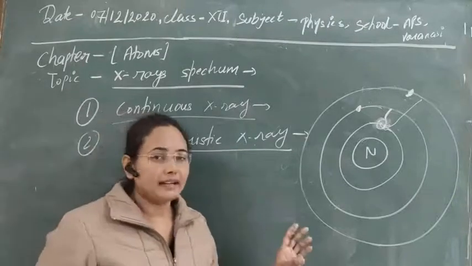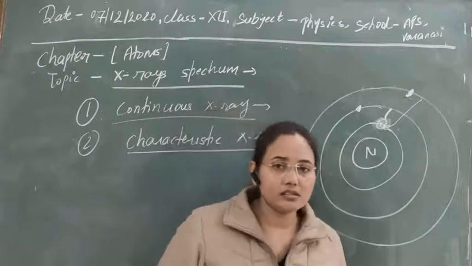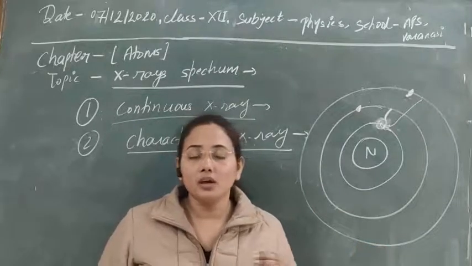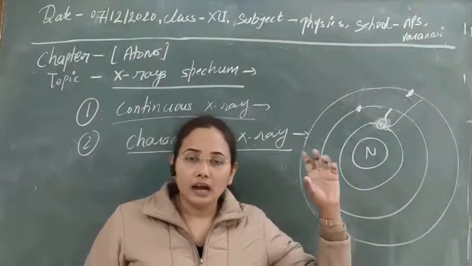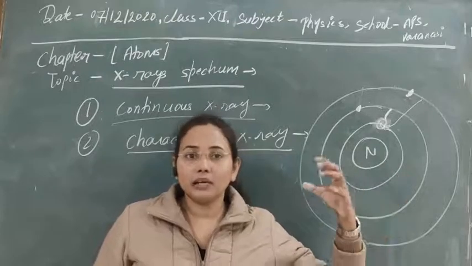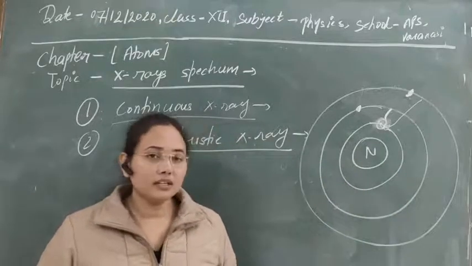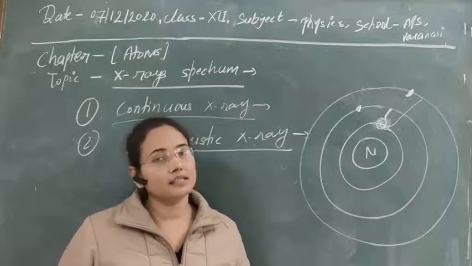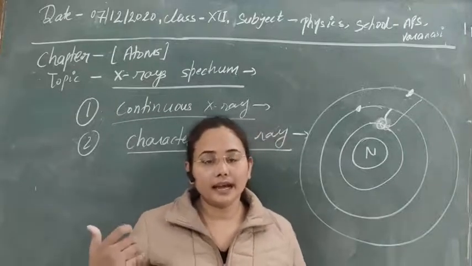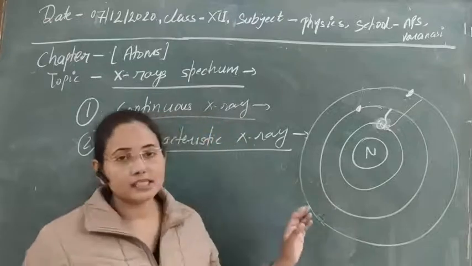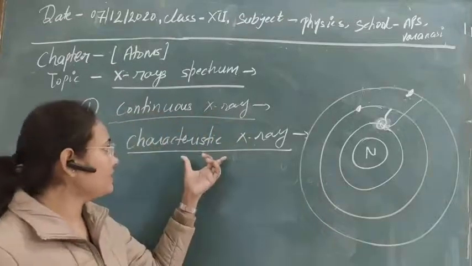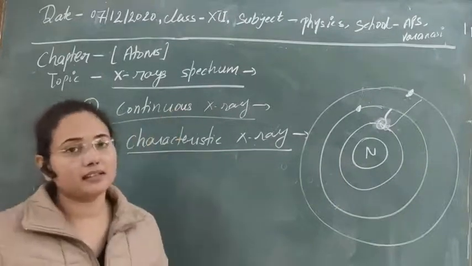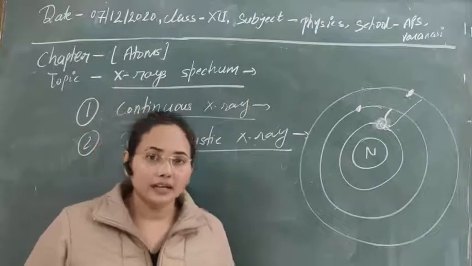In characteristic X-rays, high energetic electrons knock out an electron from its core orbit, and to fill up that vacancy, electrons from a higher orbit make a transition to the lower orbit. Due to this transition, electromagnetic radiation is radiated with a certain discrete frequency and wavelength, which is why they are known as characteristic X-rays. Clear? So we have these two types of X-ray spectrum: continuous spectrum and characteristic spectrum.